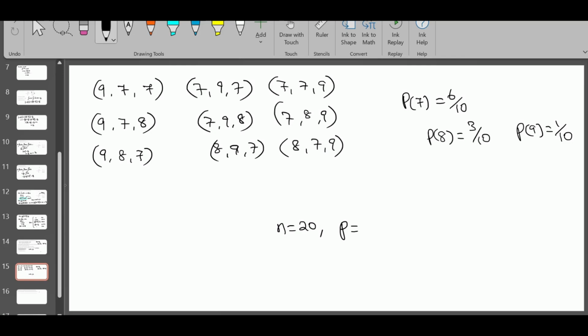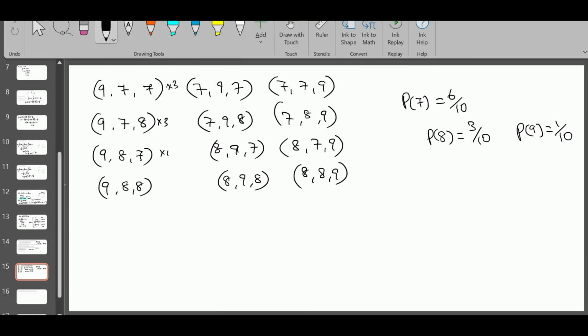Or it can be 9, 8, 8. 8, 9, 8. 8, 8, 9. That's all. We have taken all the combinations already, right? So it's basically a similar combination times 3, right? Total of 12 combinations. So we need to find the probability of this. That's considered the probability of success. So the probability is, you can take the probability of this multiplied by 3.